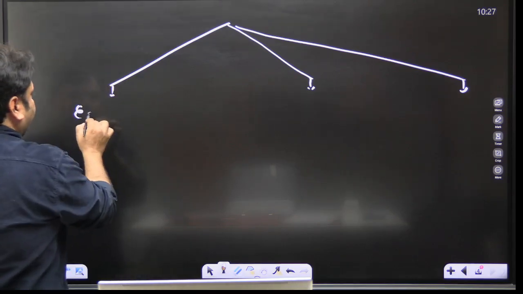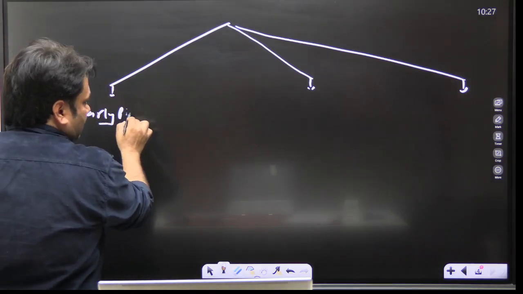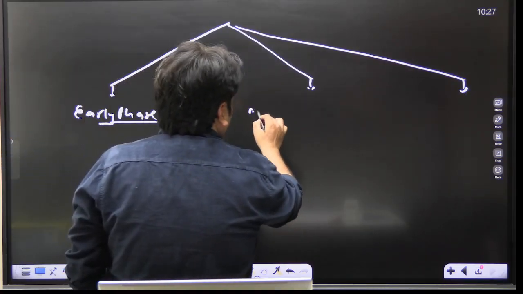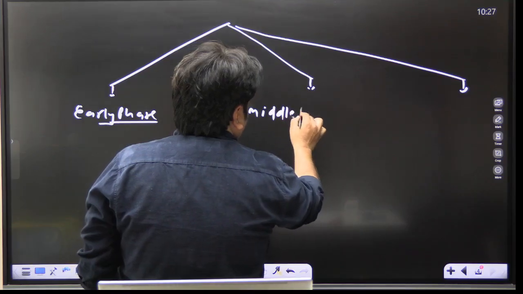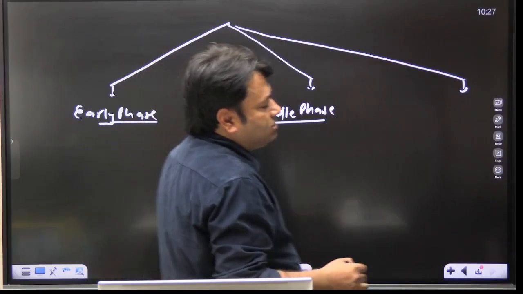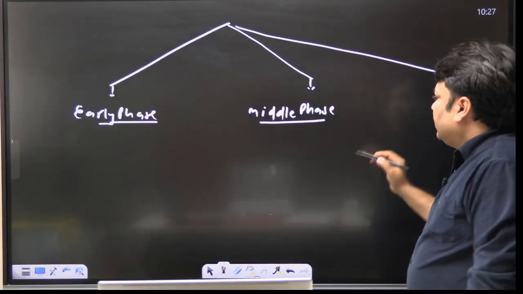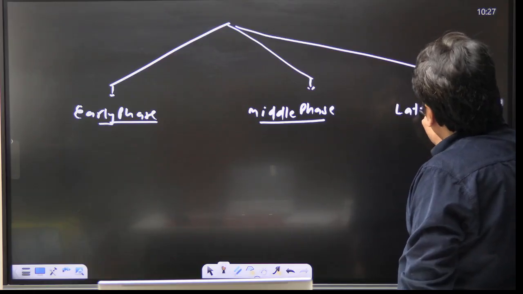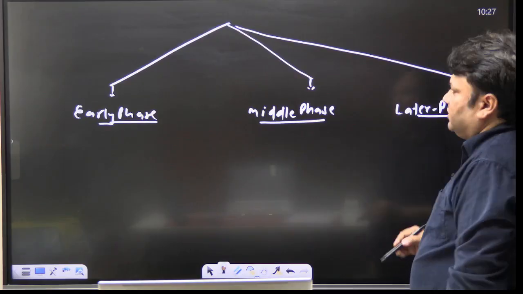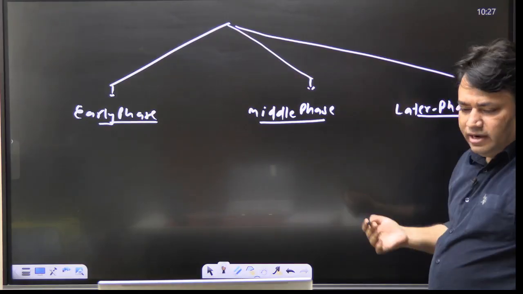The first phase will be called early phase. The second phase will be called middle phase, and the third phase will be called later phase. So we can divide Portuguese presence in India in 3 phases: early, middle, and later phase.